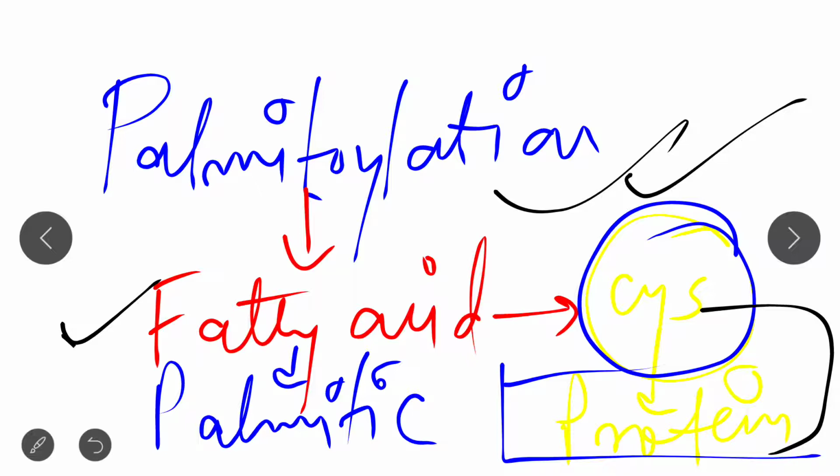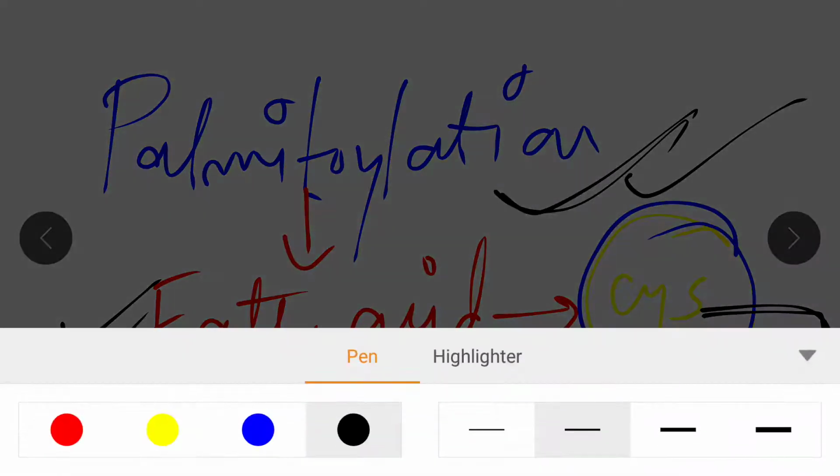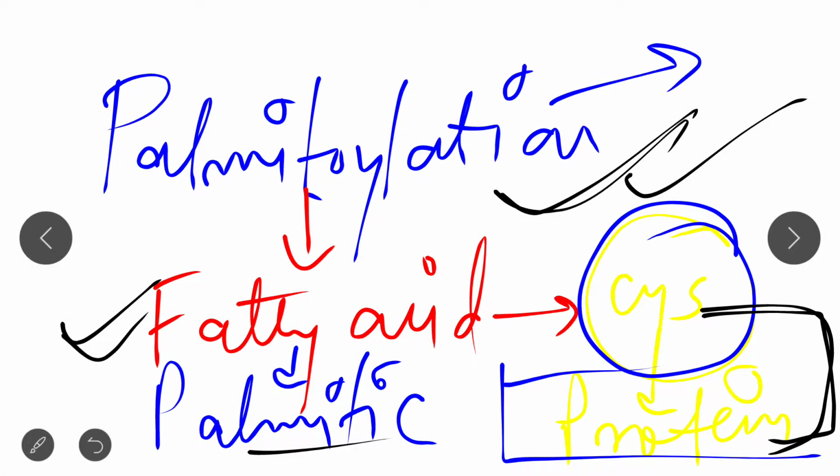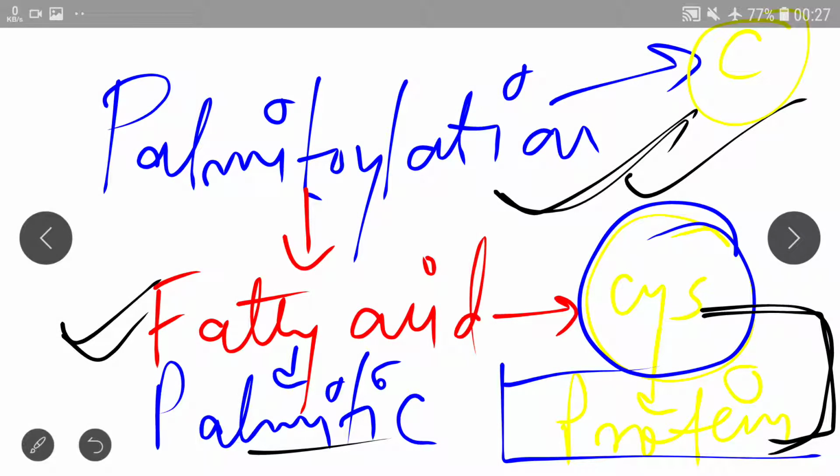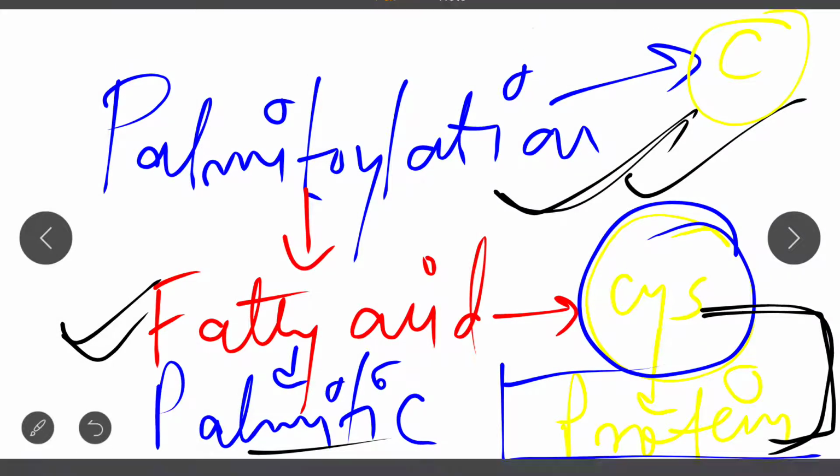And this palmitylation occurs on the C terminal of the caveolin protein. Clear? Next.